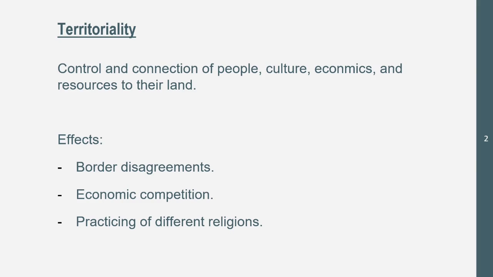Practicing of different religions. If people are being forced to follow a certain religion, they may secretly practice different religions, and then practicing of different cultures as well. So yeah, practicing of different cultures is an effect of territoriality.